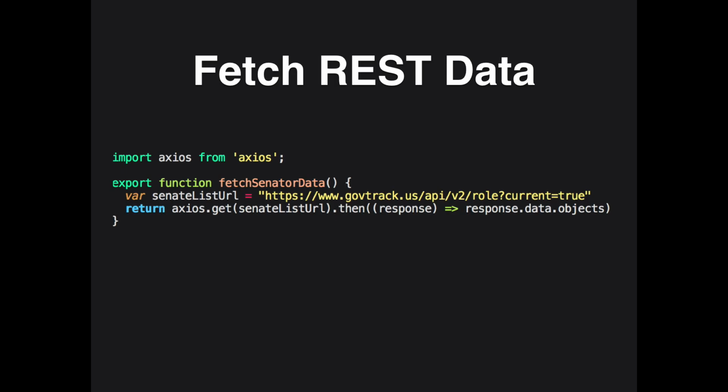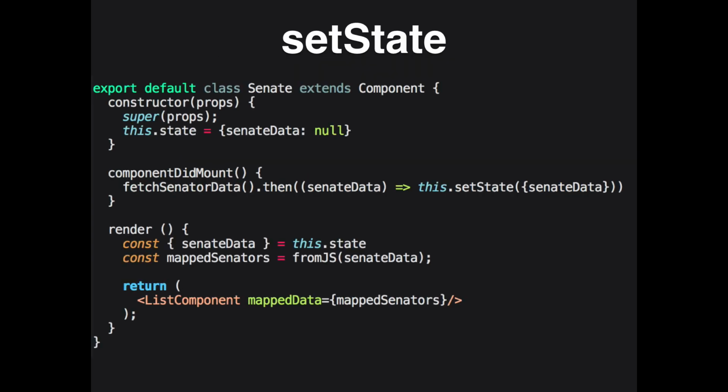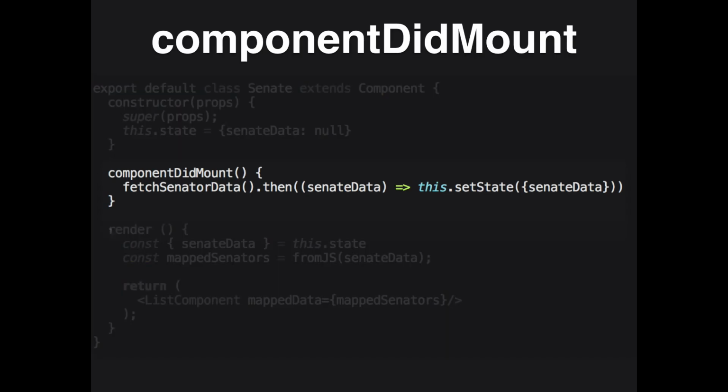Once we create this fetch senator data function, I go straight to the component. At this time, we don't have the idea of containers or components; everything's a component once we start. So we have a Senate component, and in componentDidMount, we go ahead and fetch that data and then set the state right away. At this point, the student knows, okay, I can fetch data from whatever API I want, and then I can manipulate it based on how set state works. Then you have a lot of questions about what props is, what super is, and all this other stuff. It's a really good learning process to start this way. Hopefully everybody does start that way.